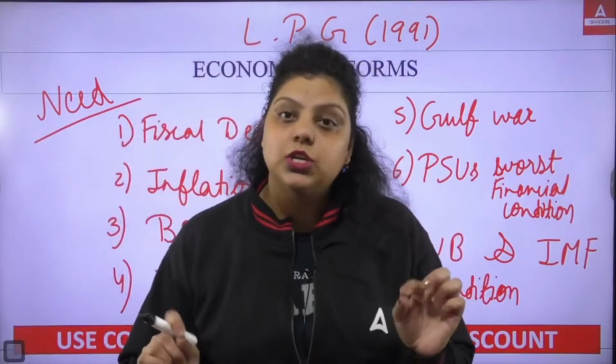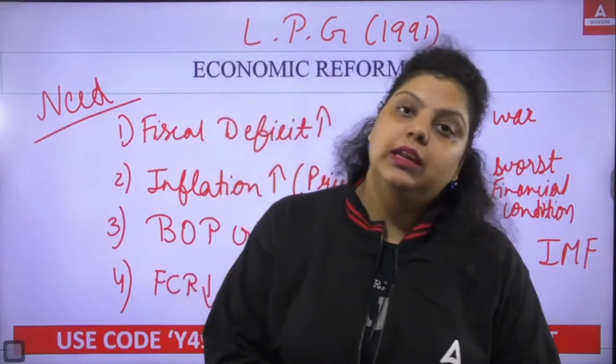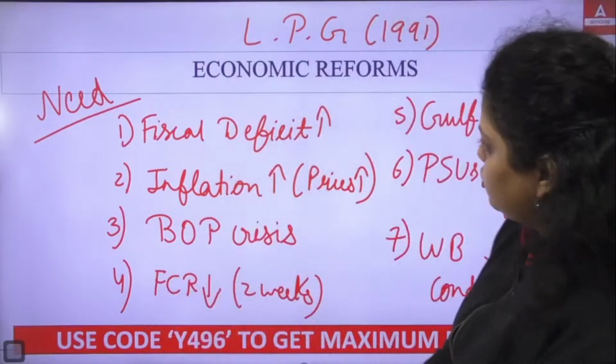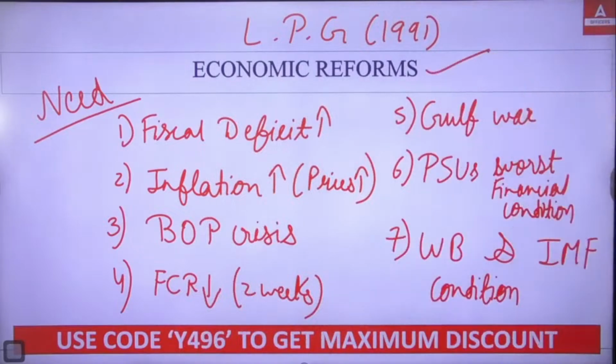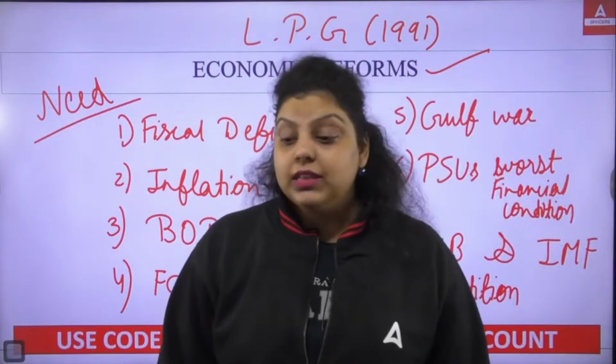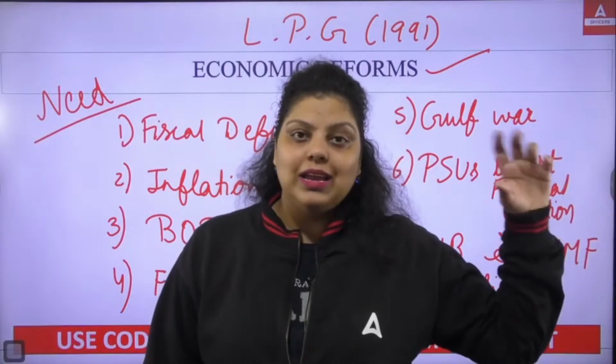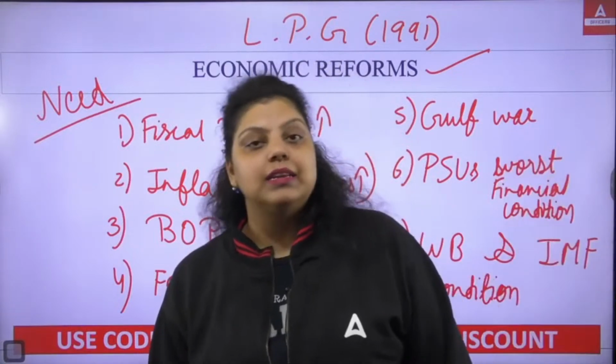And on this condition, India had to introduce the LPG policy. And that's where the liberalization, privatization, globalization, or the economic reform happened in the country. Let's say if, without any condition, the World Bank and IMF were ready to give India the capital, the loan that India required, then there were very few chances that India would have introduced the LPG policy. Okay, so these are the 6 to 7 reasons why India introduced the economic reform in 1991.